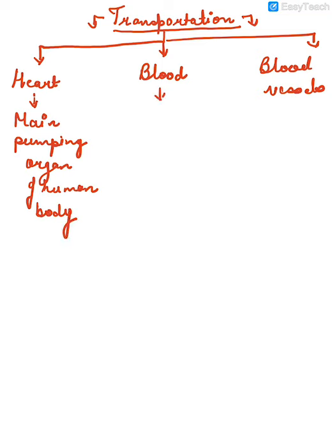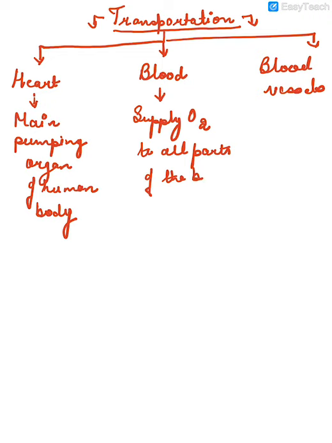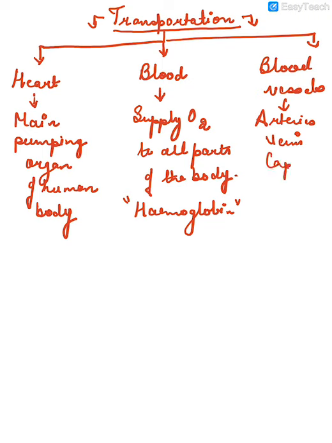Now, the main function of blood is to supply oxygen to all parts of the body, and the blood consists of a pigment which is known as hemoglobin. Due to this pigment hemoglobin, the blood carries oxygen to all parts of the body. And the blood vessels, which are the arteries, veins, and capillaries, their major function is to carry the blood.